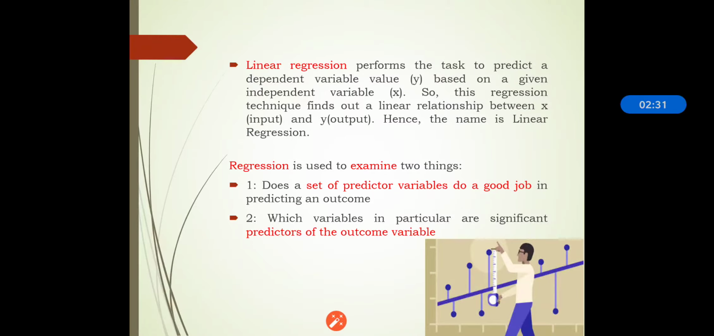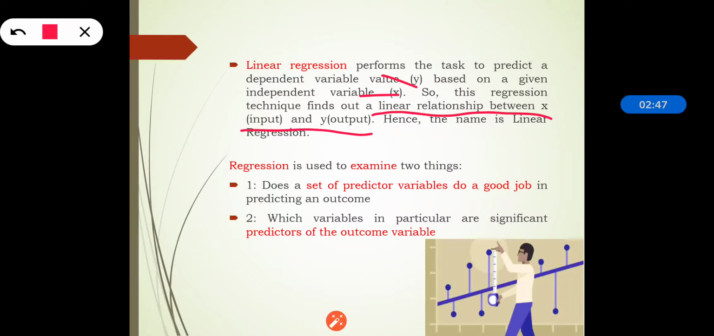Linear regression performs the task to predict a dependent variable value y based on a given independent variable x. This regression technique finds out a linear relationship between input and output, that is nothing but x and y, and hence the name linear regression. Means it is predicting the dependent variable value, that is y, based on the independent variable x. So its name is linear regression.